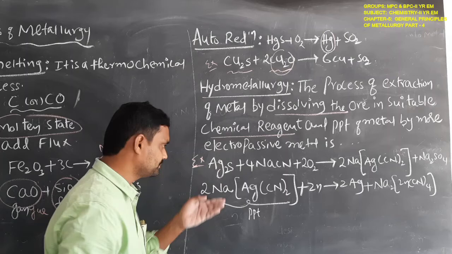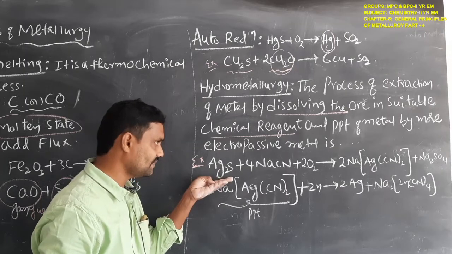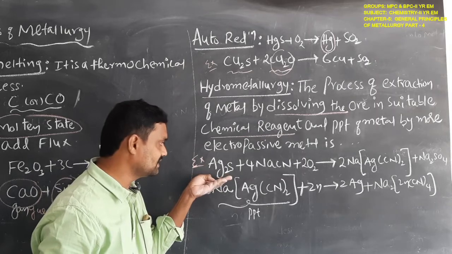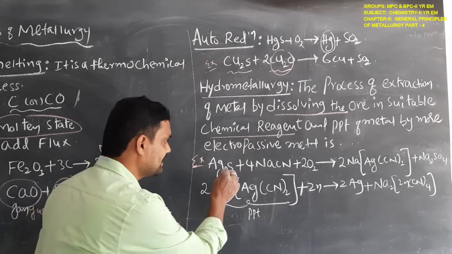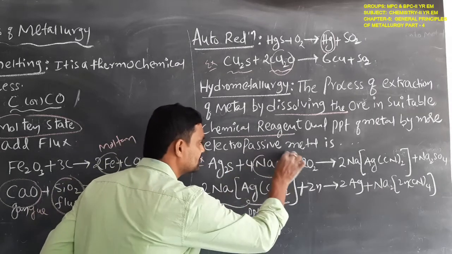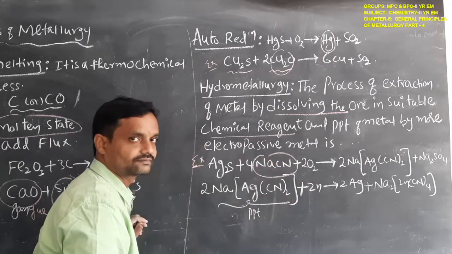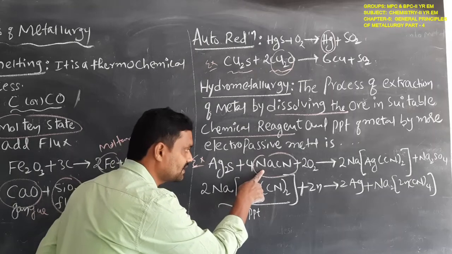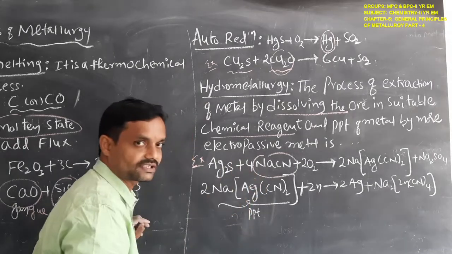For example, silver glance. For the extraction of silver, the ore is silver glance, that is Ag2S. It reacts with a suitable chemical reagent, that is sodium cyanide. Okay students, the ore reacts with a suitable chemical reagent, for example sodium cyanide.